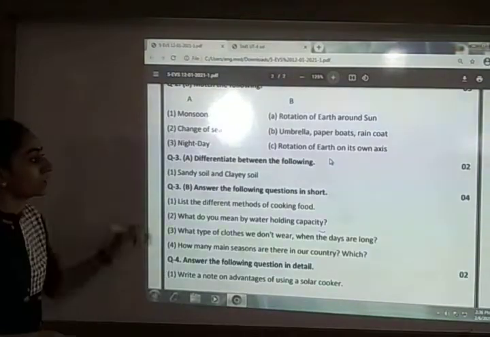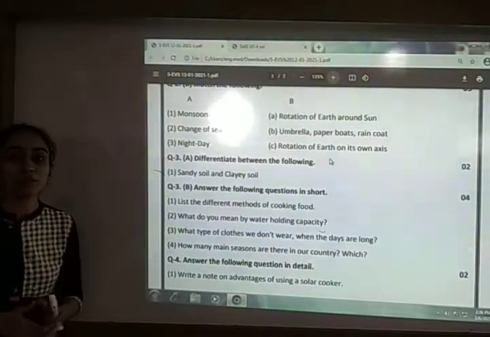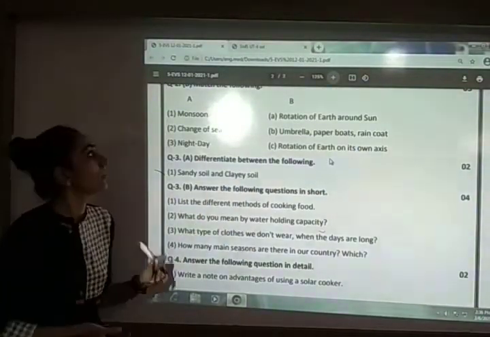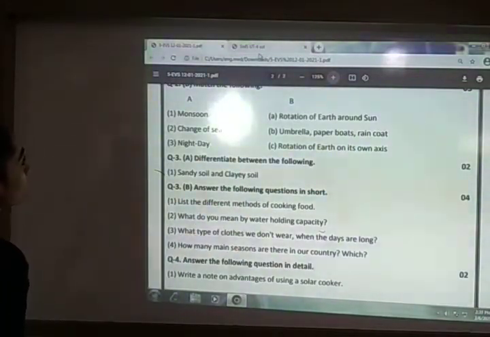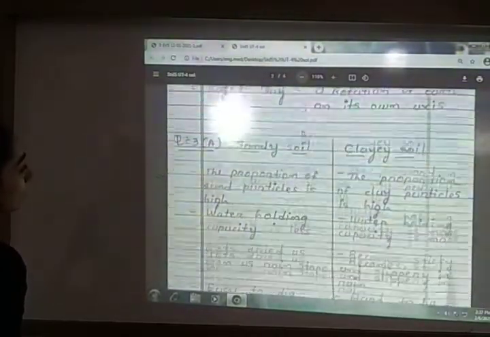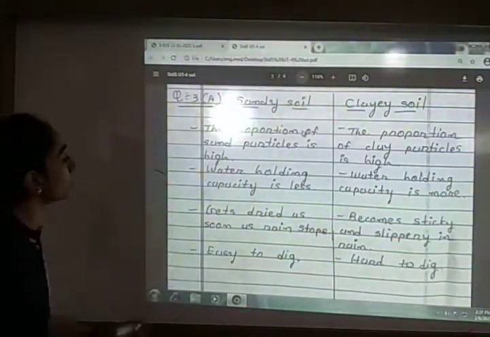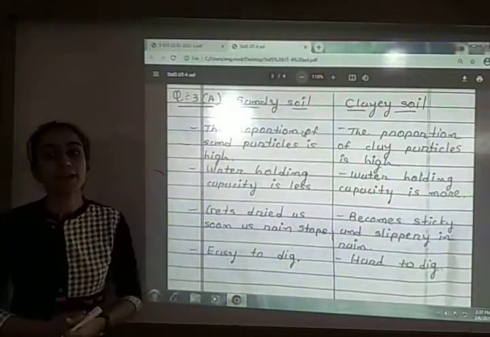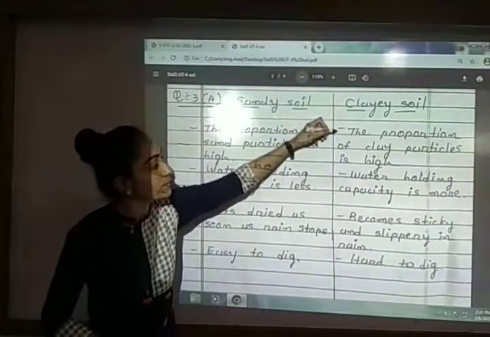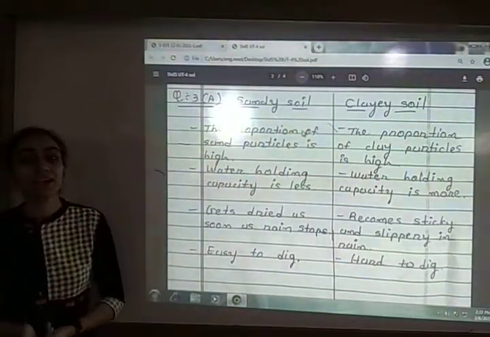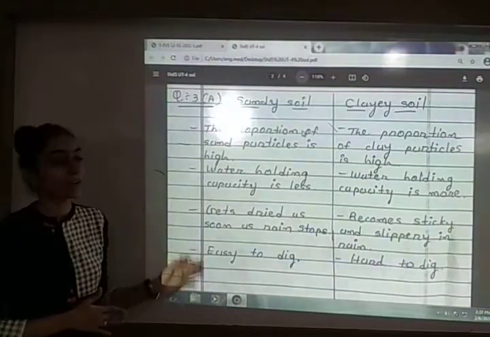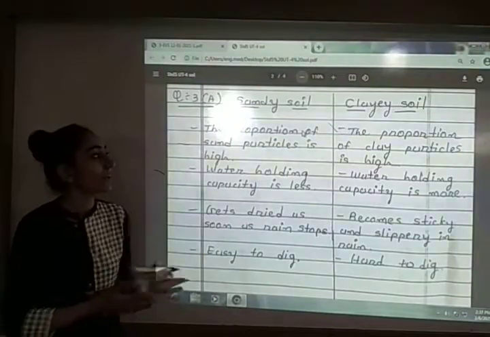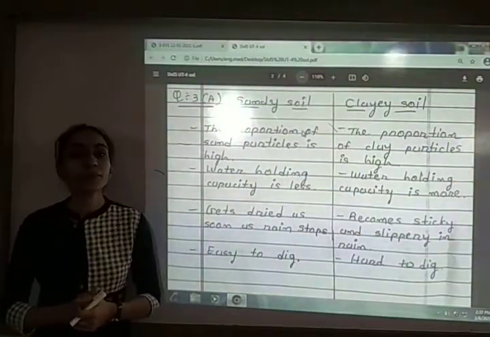Differentiate between the following: sandy soil and clay soil. We have to write two differences between the sandy soil and clay soil. So let me see the answer, or difference, between the sandy and clay soil. Here it is given to you. The first one, in the sandy soil, the proportion of sand particles is high, whereas in clay soil, the proportion of clay particles is high. So the name itself suggests that in sandy soil the amount of sand particles is high, whereas in clay soil the amount of clay particles is high.